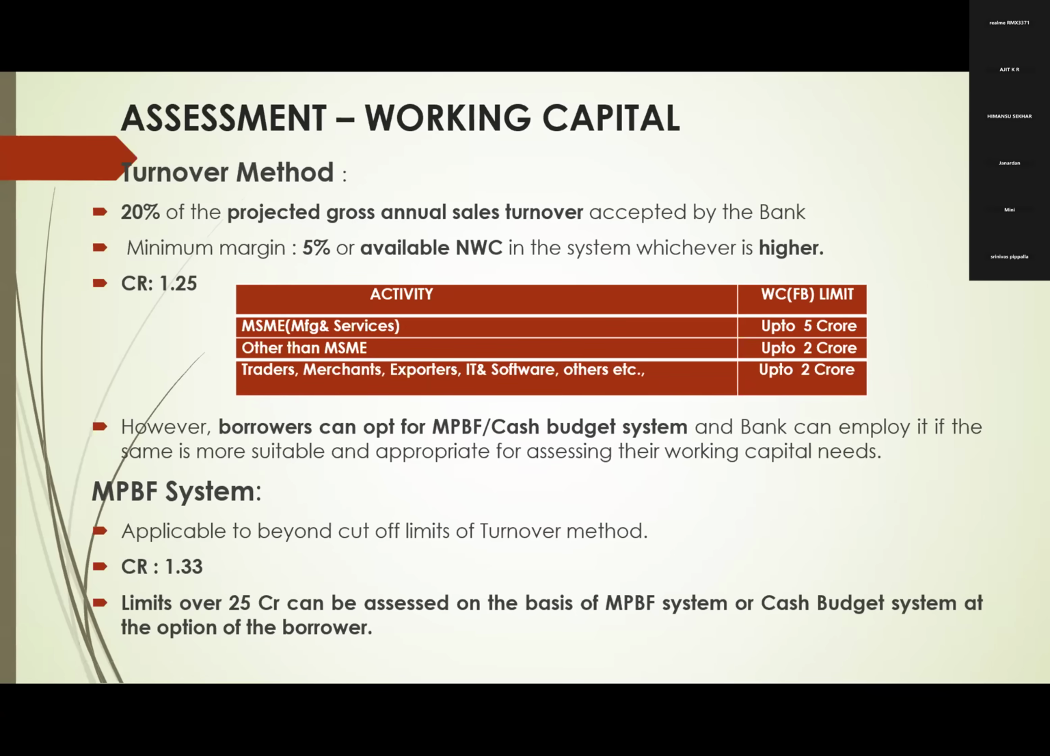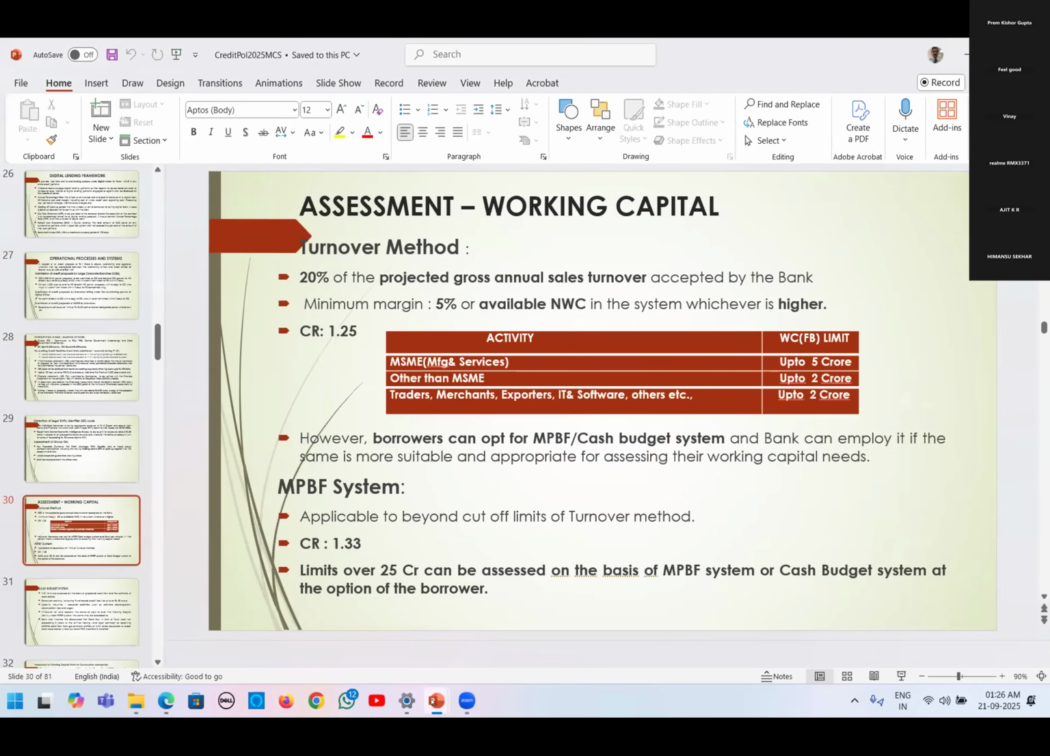The borrower's option is always final. We have to keep that in mind. If they ask for MPBF, yes, you do it. Or if they ask for cash budget, yes, it can be proceeded. But in general, the MPBF system is very valid. That means mostly the borrower will be eligible either under the turnover method or under the cash budget method. If they ask for the MPBF system, you have to do the assessment under the MPBF system only. So how we will assess in the MPBF system, we will see.